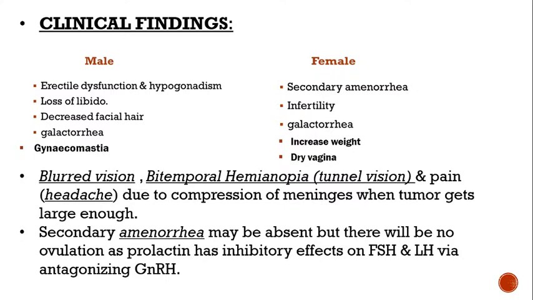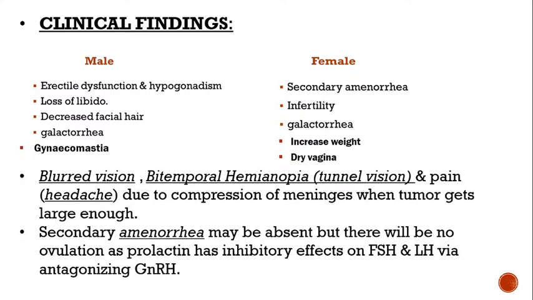Then come the pressure symptoms. The patient may have blurred vision because of the pressure effect, and may have a headache because of compression of the meninges when the tumor gets large enough.